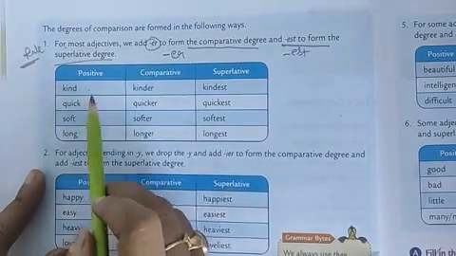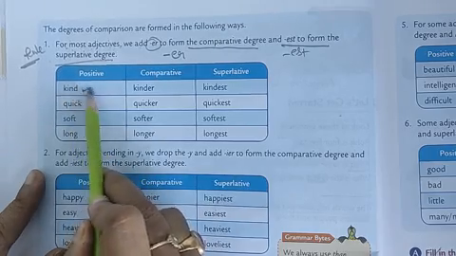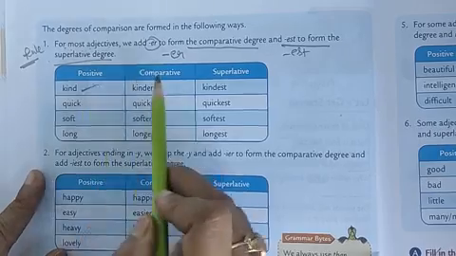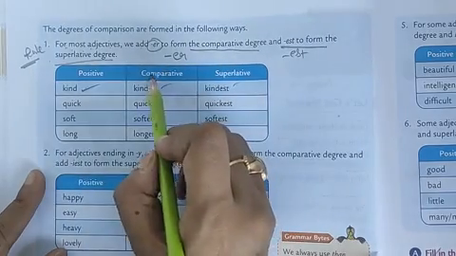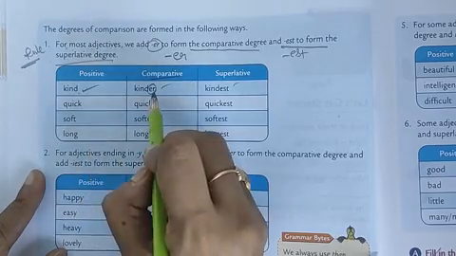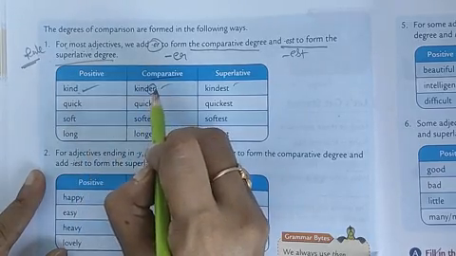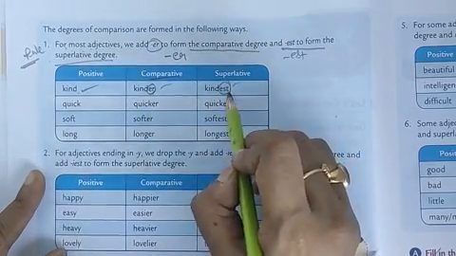Here the positive degree is kind itself, the normal degree. Kind becomes kinder and kindest. By adding er to kind, we get its comparative degree, and kindest is the superlative degree.